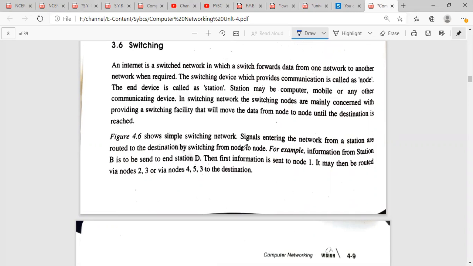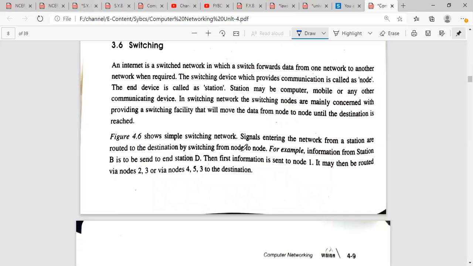So no matter what the end device is, that might be your computer, mobile phone, or any other communicating device. It's just required that we want a device which will be able to communicate. In a switching network, the switching nodes are mainly concerned with providing a switching facility that will move the data from node to node until the destination is reached.